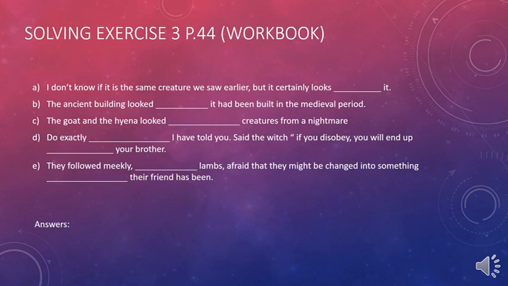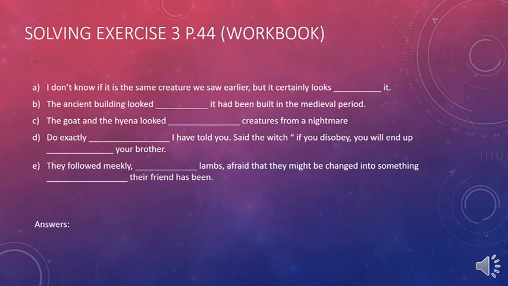The ancient building looked dash. It had been built in a medieval period. Notice again we have it had been built. So there are some verbs here, yes? For C, the goat and the hyena looked dash creatures from a nightmare. Creatures from a nightmare. No verbs. You should know the answer. Do exactly dash I have told you. Told you. Then, if you disobey, you will end up dash your brother.